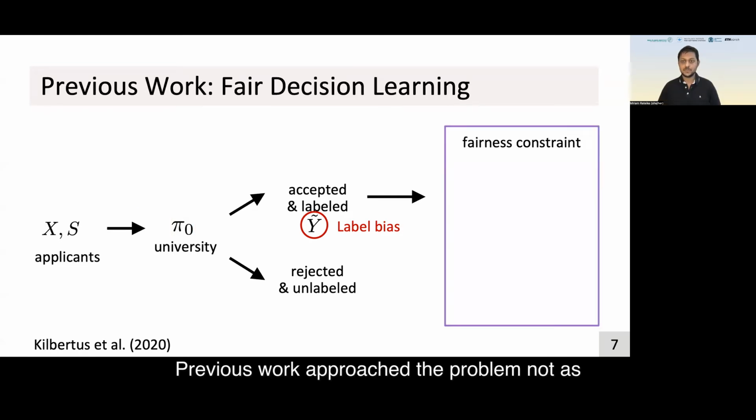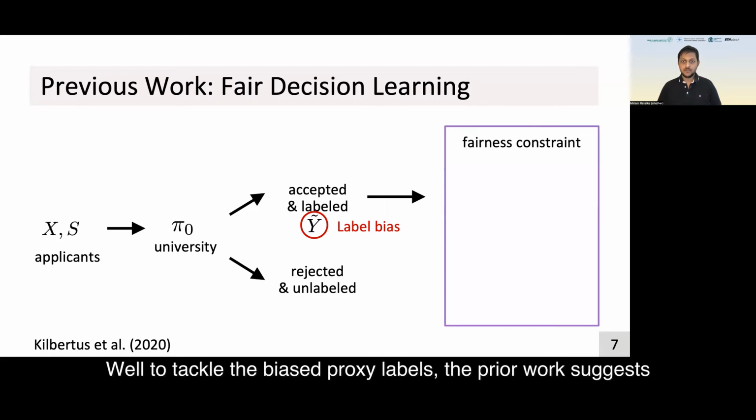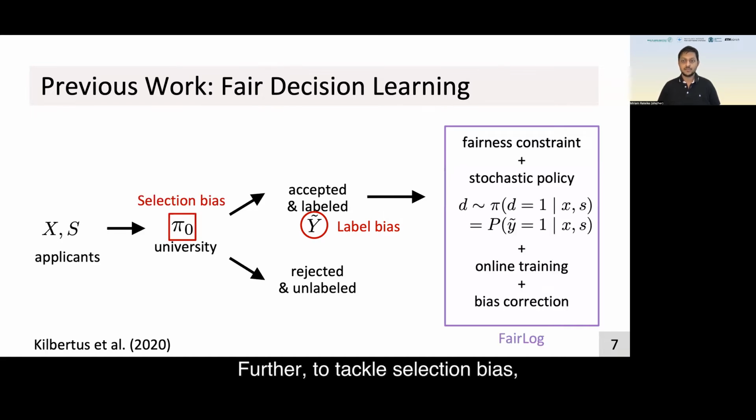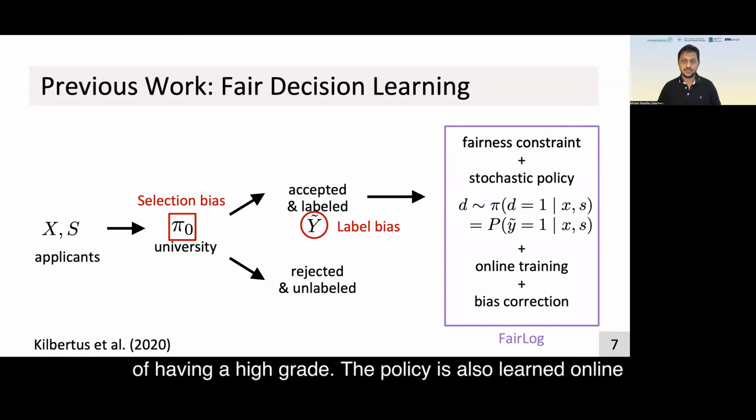Previous work approached the problem not as fair classification, but instead as fair decision learning. Now, what does this mean? Well, to tackle the biased proxy labels, the prior work suggests to incorporate a fairness constraint in the learning process. Further, to tackle selection bias, they learn a stochastic policy where, instead of thresholding, the decision is sampled from an individual's probability of having a high grade. The policy is also learned online, so it gets updated over time as we see more data.